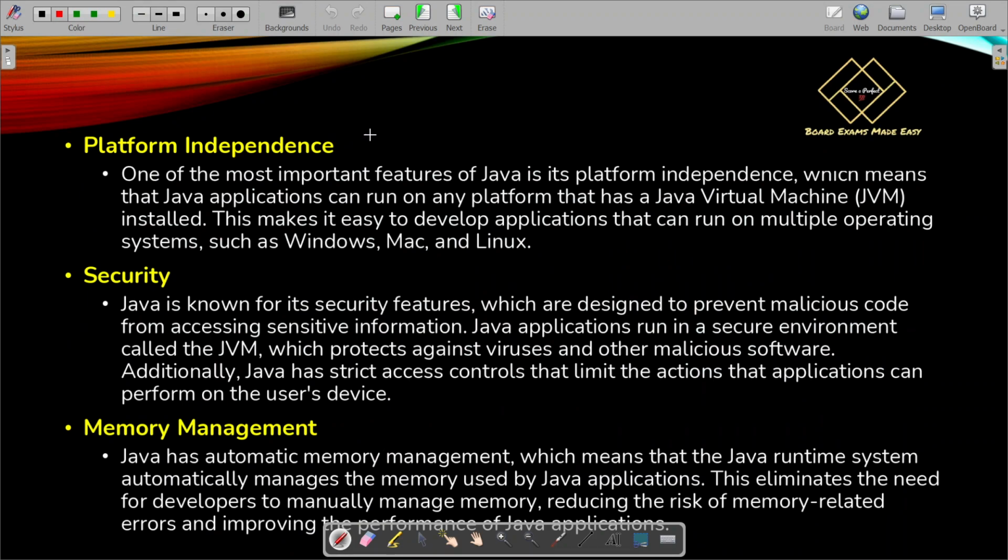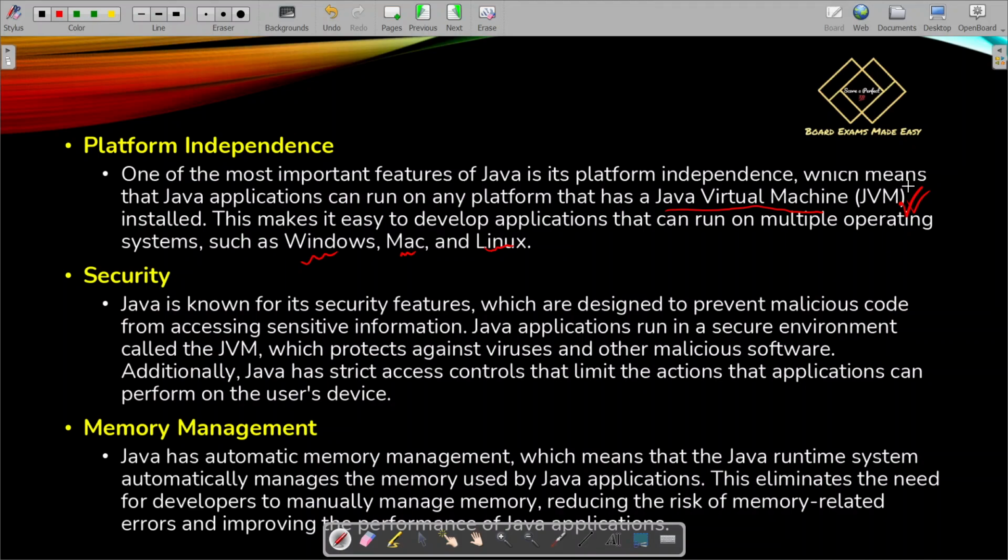Platform independence. Java is platform independent, meaning whichever device has a Java Virtual Machine installed can run Java programs. They can easily interpret, compile and run Java programs. So on any system, be it Windows, Mac or Linux, Java programs can be executed. But make sure the Java Virtual Machine, JVM, is installed on that device. So Java is platform independent. That is the first key feature of Java.